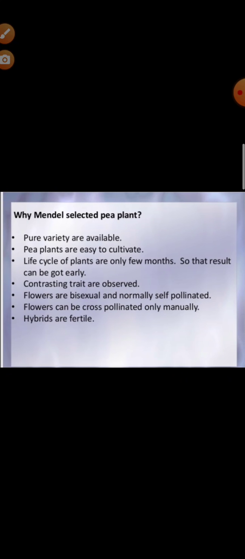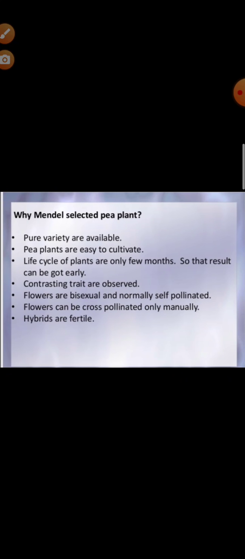Hybrid means the progeny obtained by crossing two parents that differ in characters. Another two terminologies are the back cross and the test cross. The cross between an F1 hybrid and one of its parents is known as the back cross, and the cross between a hybrid and its homozygous recessive parent is known as the test cross. The test cross is used to identify the genotype of the hybrid. These are the terminologies you require while going through the chapter.